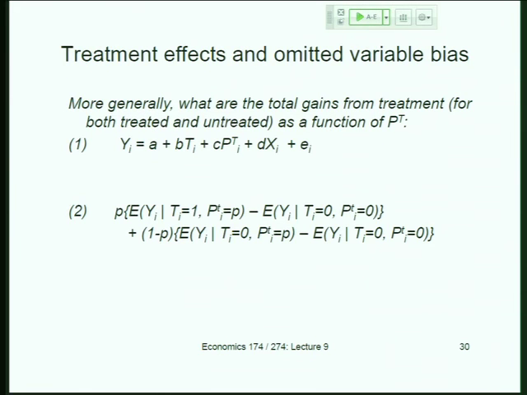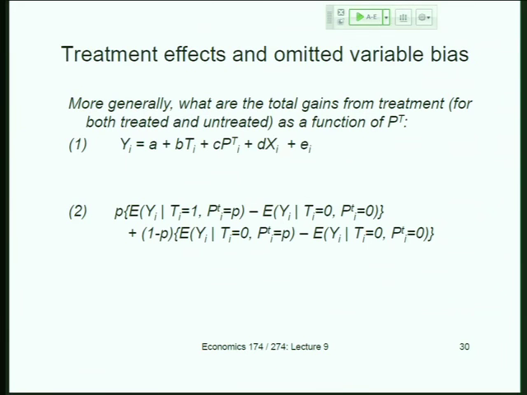1 minus p are the people not getting treatment. So for the 1 minus p people, T equals 0, and we want to understand the average impact for the people who are untreated. So again, the average exposure to externalities is PT equals p minus PT equals 0. There's an algebra step that I didn't put in, but the basic point is that if a fraction p of the area are treated, that's going to be the fraction for which T equals 1, roughly, or close to it with good compliance. And it's going to tell us something about exposure to externalities.